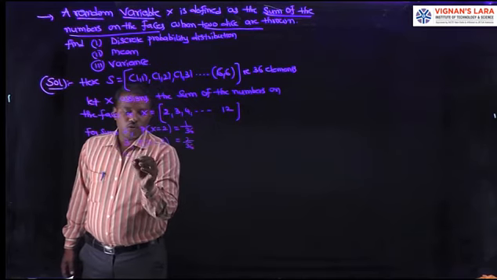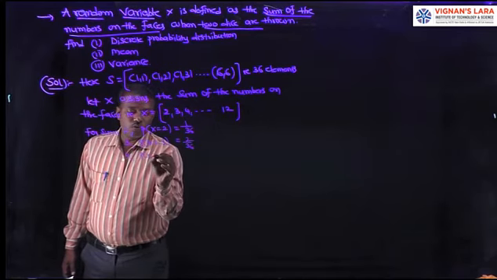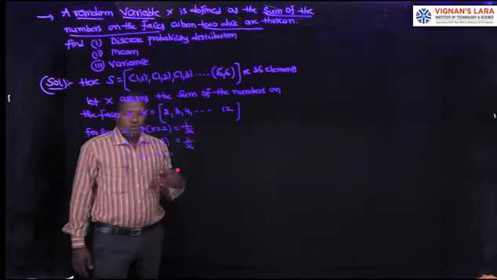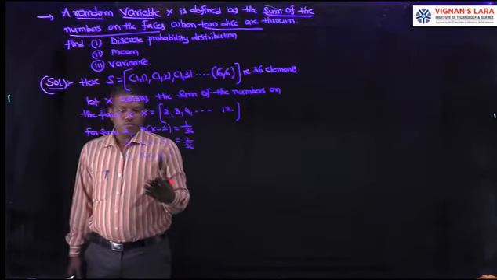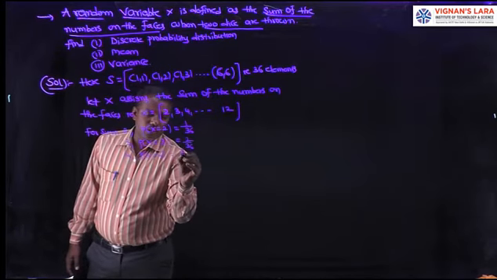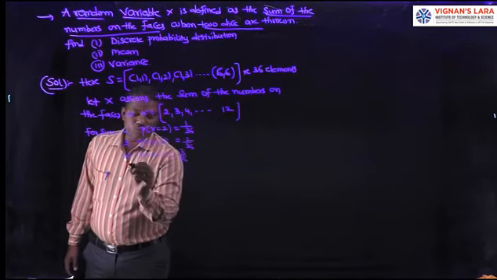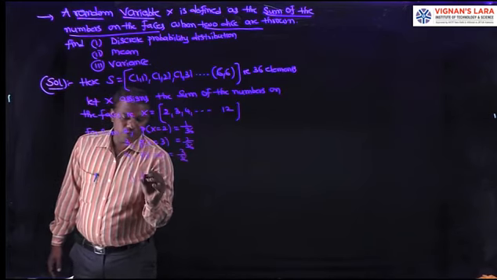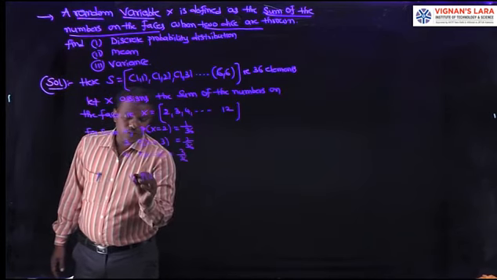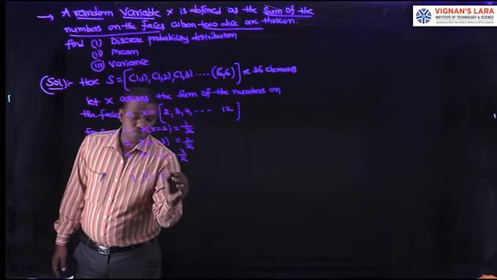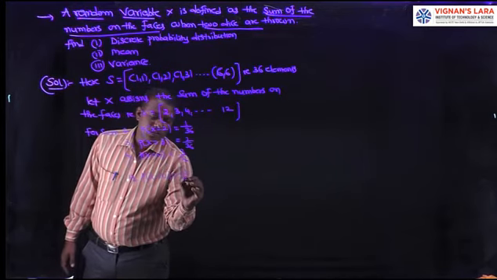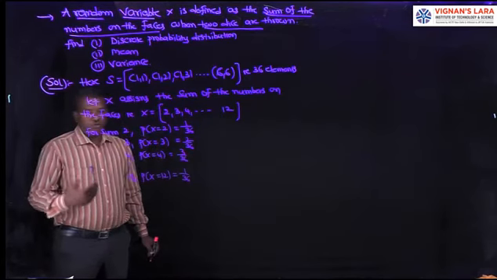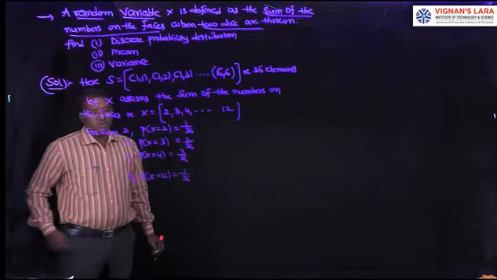For 4, P of X equal to 4, the cases are (1,3), (2,2), (3,1), so 3 by 36, like that. Similarly, for sum 11 and sum 12, P of X equal to 12 is 1 by 36. For sum 2, sum 3, 4, 5, like that, up to 12.